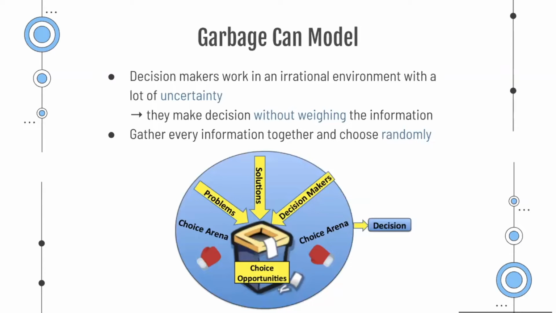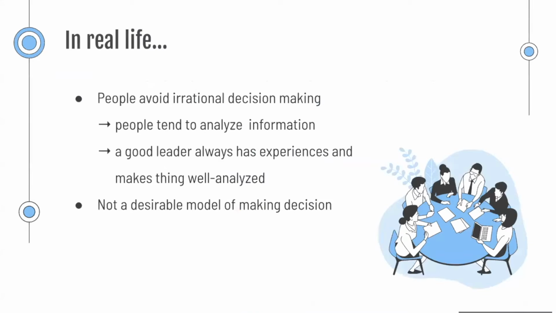Finally, it is the garbage can model. Decision makers will apply this model when they work in an irrational environment with a lot of uncertainty. They don't know about the situation and information, so they make decisions without waiting. They just gather all the information and choose randomly. Actually, in reality, it is not desirable because people want to avoid irrational decision making. They tend to analyze, or in other words, a good leader always has experience and will make things well analyzed. So these are the three models we use when we are making decisions.